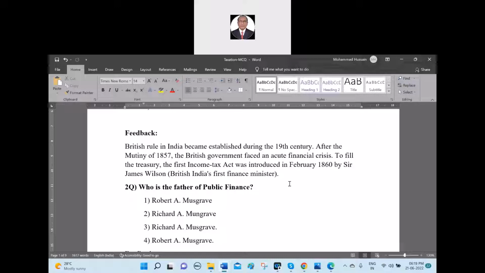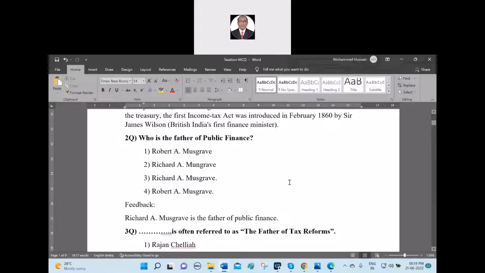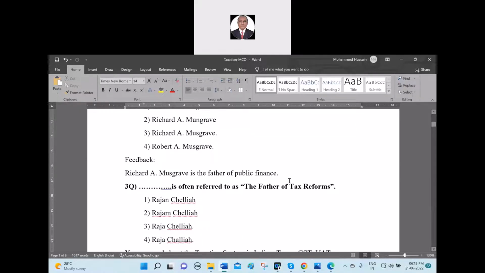Which one is the right answer among the 4? The father of public finance. Number 3, Richard A. Musgrave is the right answer. Richard A. Musgrave is the father of public finance. So that is the right answer for the second question. The third question, can anyone unmute and read the third question?